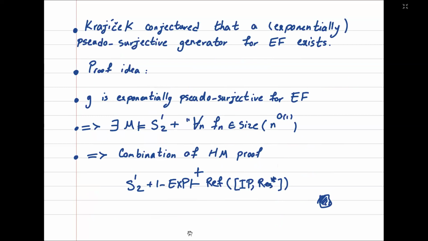So this assumption is not something unreasonable. And here's the proof idea. If G is exponentially pseudo-surjective for EF, then there exists a model of S12 plus the sentence which says that any Boolean function can be computed by a small circuit. So exponential pseudo-surjectivity implies the existence of small circuits for any function in a model. So we can use the proof of the hardness aggregation and the fact that S12 plus 1x can prove the reflection principle for IP tree-like resolution and get the result.